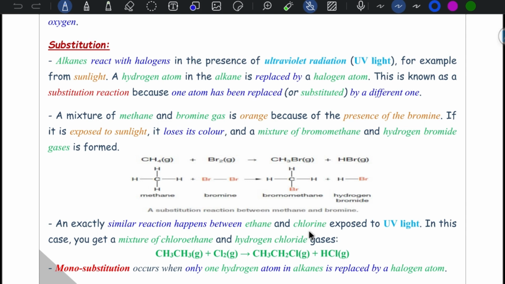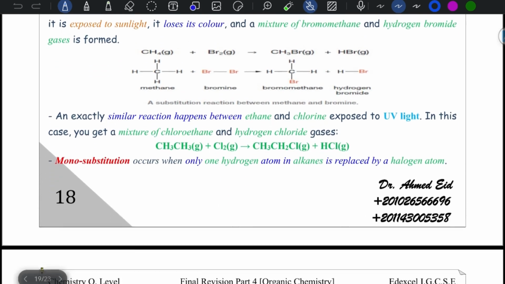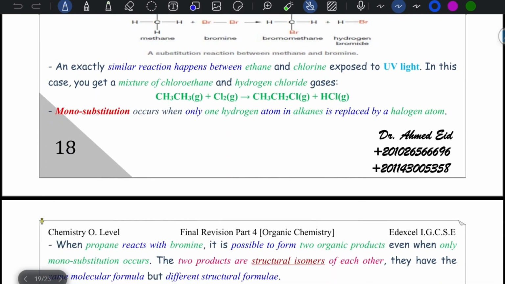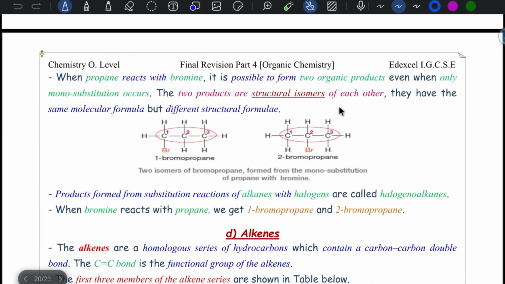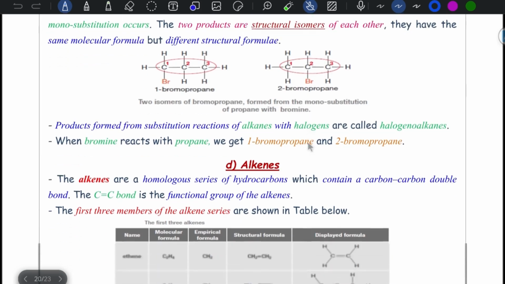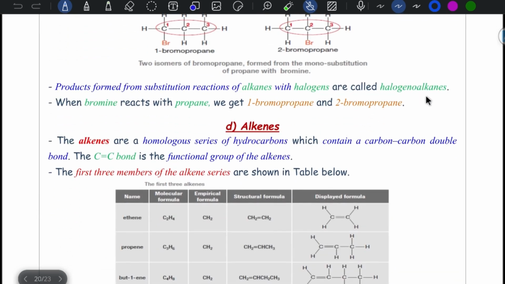A similar reaction can occur with ethane and chlorine in UV light, as you can see right here, just removing one hydrogen and adding one chlorine instead of it. We have to know mono-substitution, where only one hydrogen is replaced in each case. When propane reacts with bromine, there are 2 possible products, structural isomers of each other: 1-bromopropane and 2-bromopropane. The product from this substitution of alkanes is called a halogenoalkane.